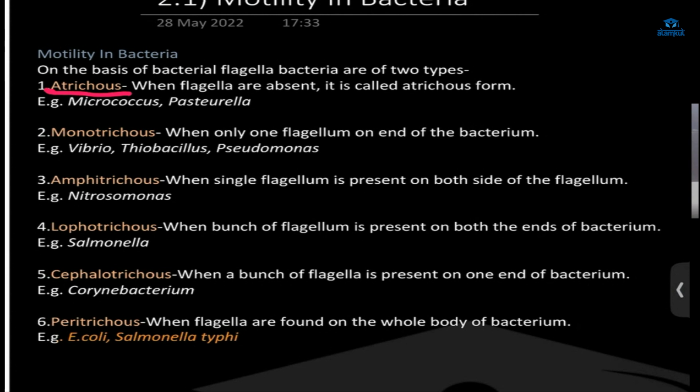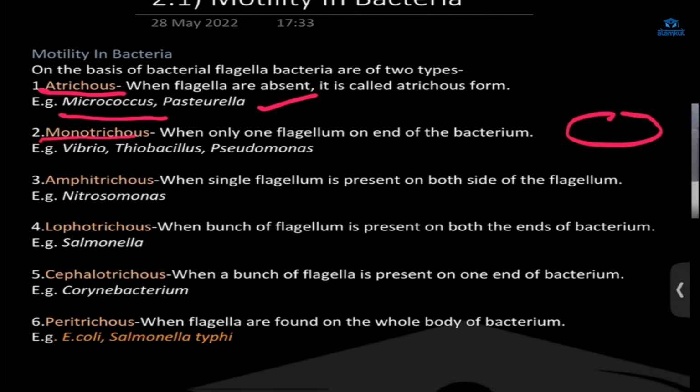When flagella are absent in bacteria, it is known as atrichous. Examples are Micrococcus and Pasteurella. Both have no flagella. Monotrichous: if the bacteria has a single flagellum, it is known as monotrichous. Vibrio, Thiobacillus and Pseudomonas all have a single flagellum.